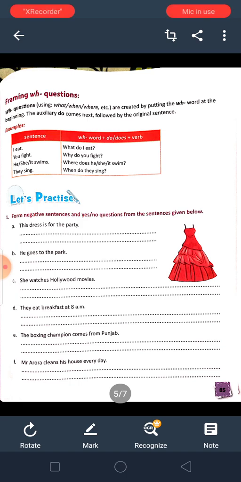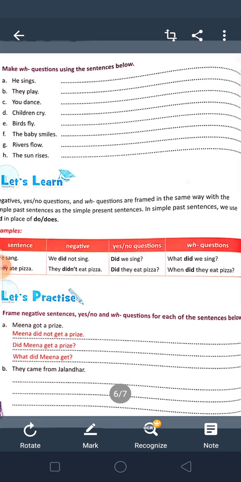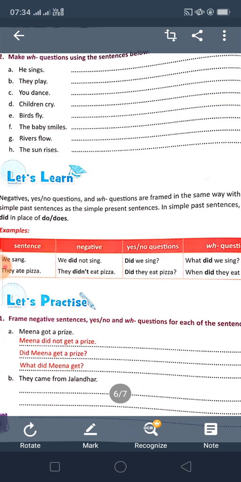Next, we are going to the next page, that is make questions. Make questions using the sentences below. He sings. So WH questions. We can say, who sings? Question mark. They play. Who play? You dance.